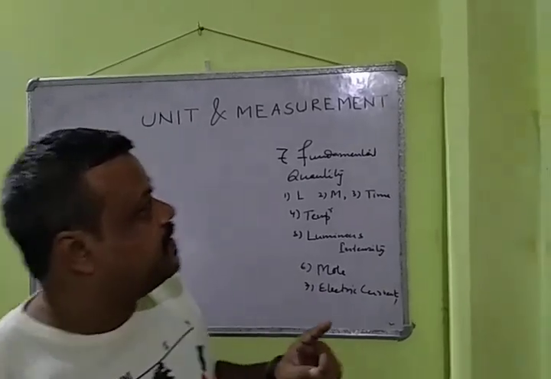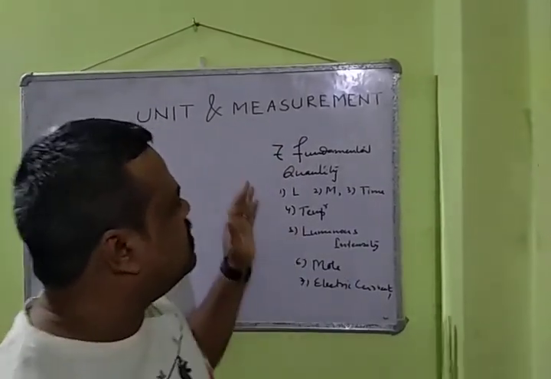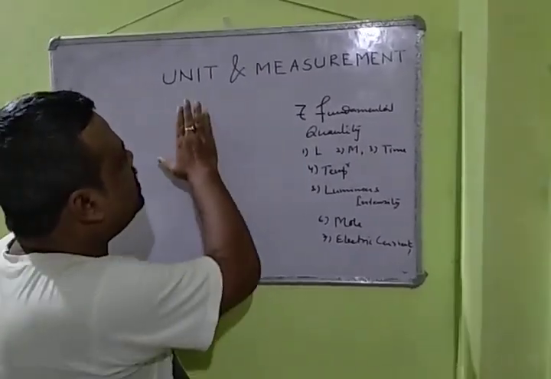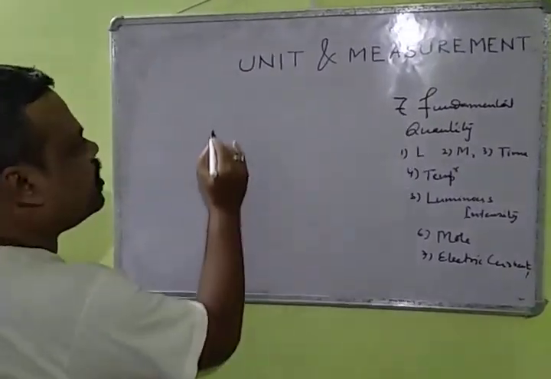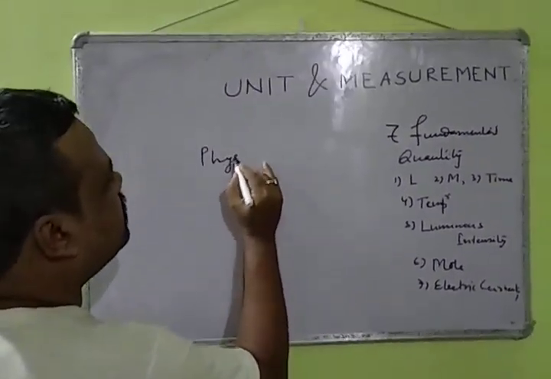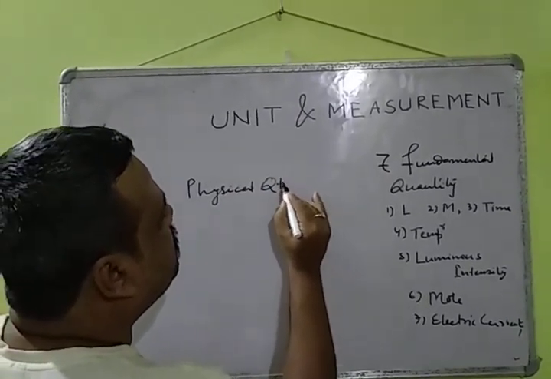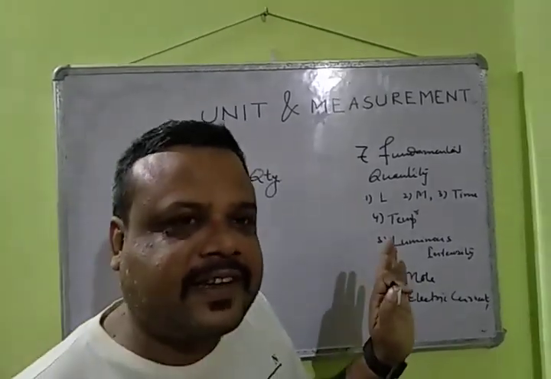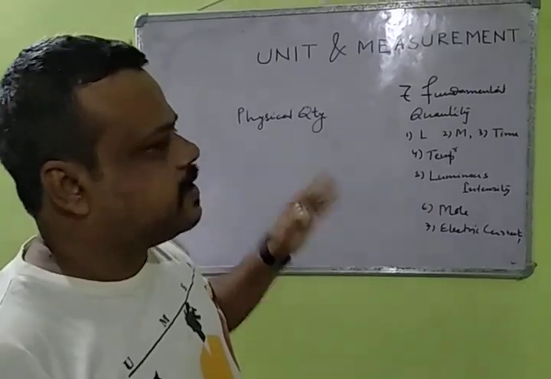In physics, the first chapter is unit and measurement. I hope you have all studied it in class 9 or 10, but in detail you must understand what is unit and measurement. So before unit, say what is physical quantity. Physical quantity is a characteristic in physics which can be measured, right? This is called physical quantity.